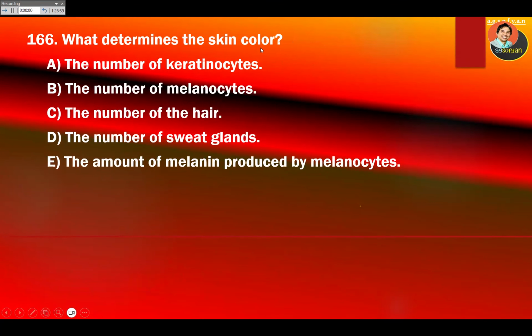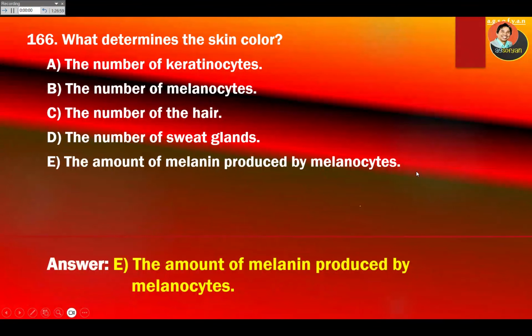What determines the skin color? Again, it's going to be melanin. Look for that one. The number of melanocytes is not it. Yes, melanocyte is the cell that produces melanin, but everybody has the same number of melanocytes. What makes the difference is melanin production, which is E, the amount of melanin produced by the melanocyte.